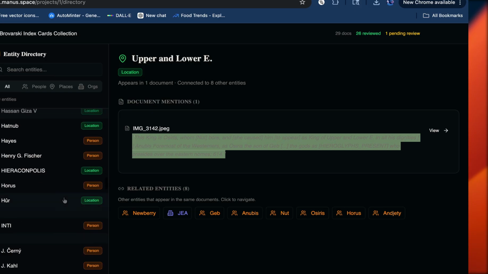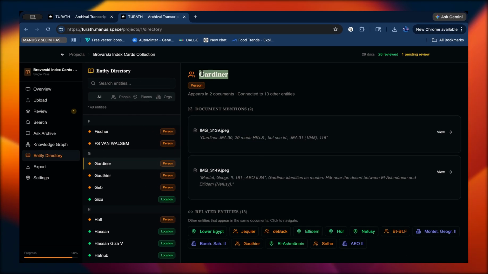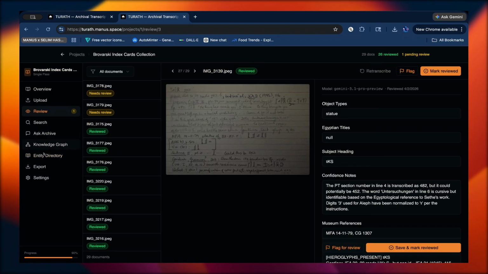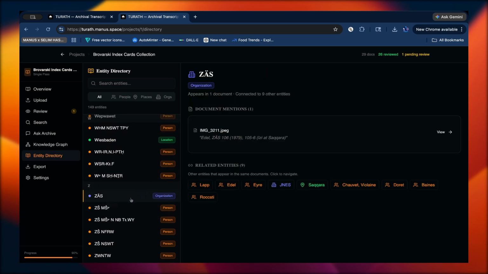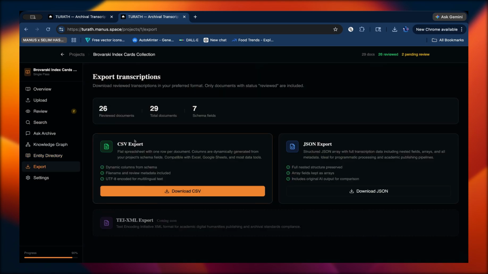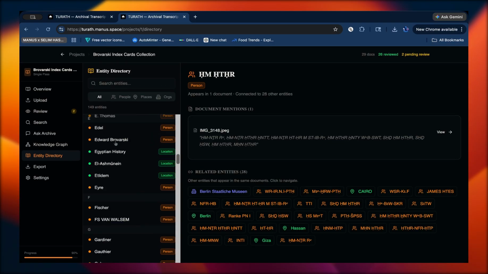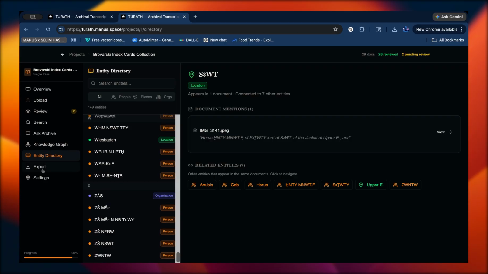I can also see all of the mentions of it. If we go here, there are two documents that mention Gardiner symbols, and I can go directly look at those, which is really helpful. I can just go through and see all this stuff, and then when I'm ready, I can export all this data. The goal is that this is enough for you, and you can export what you want.